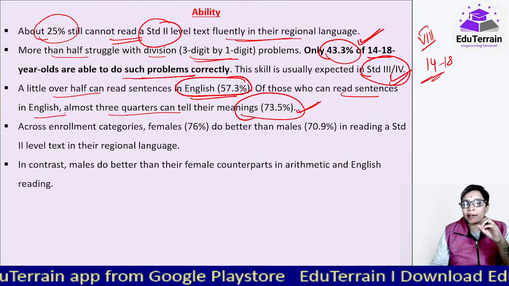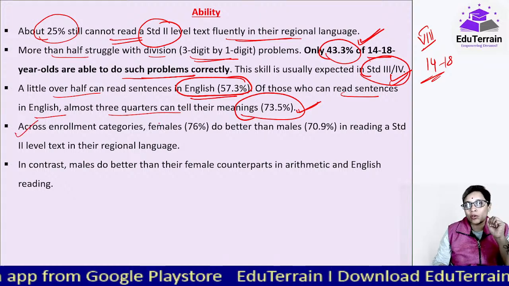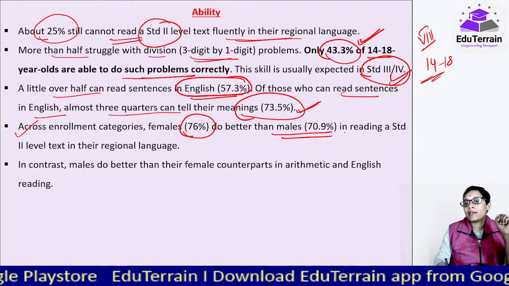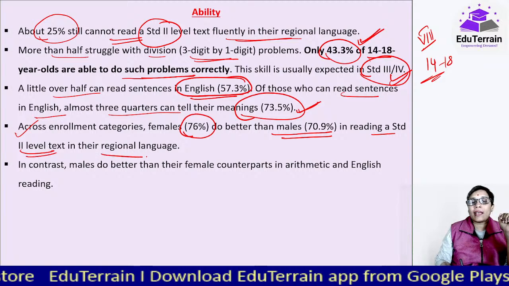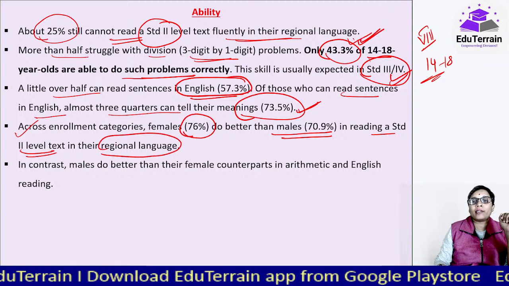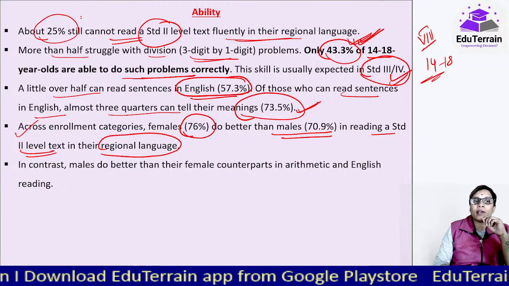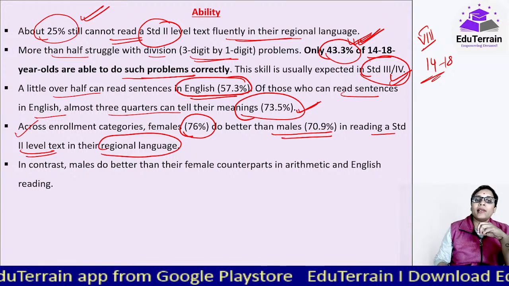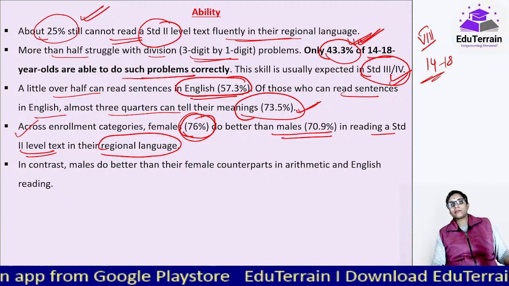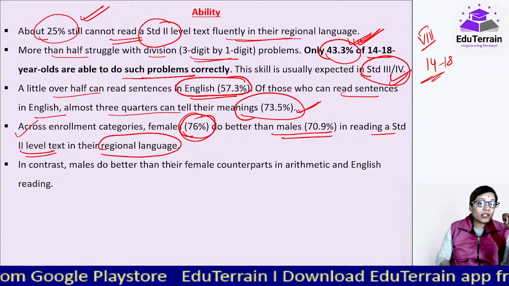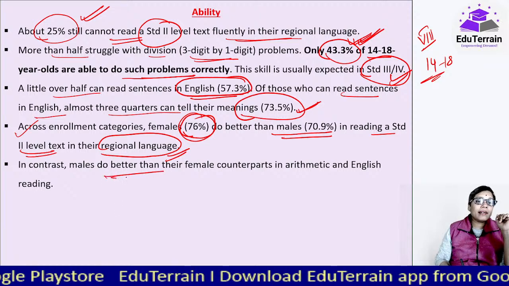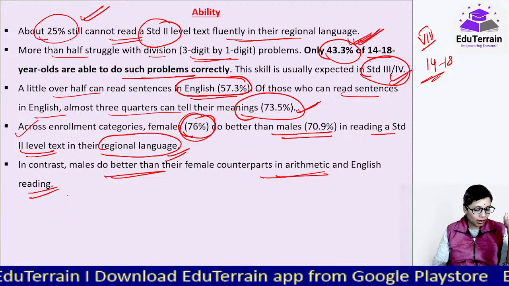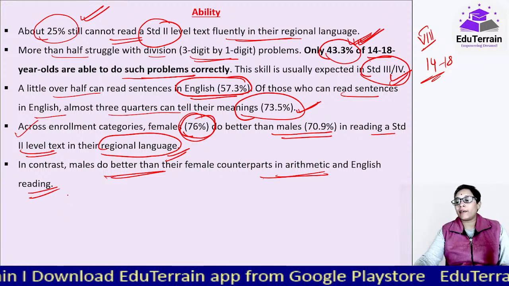Across enrollment categories, across all the categories, 76% females did better than males in reading a standard 2 level text in their regional language. यहाँ पे हमने देखा है only 25% couldn't do that, but whoever the 75% जिसने भी किया है उसमें more than 76% were females only. Okay. But in contrast, ये regional language का है. But in contrast, males did better than their female counterparts in arithmetic and English reading. There they faltered. Okay. All these data are important.